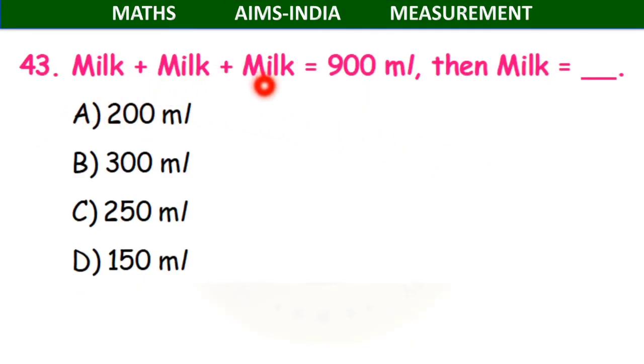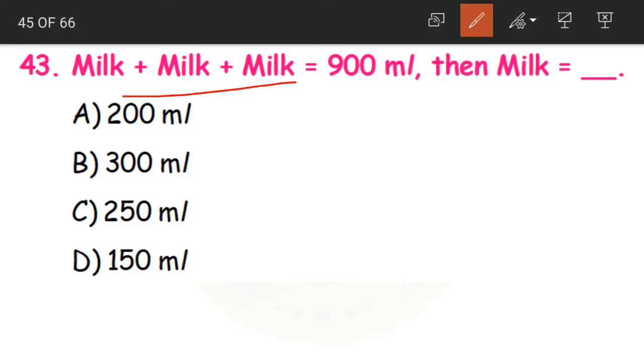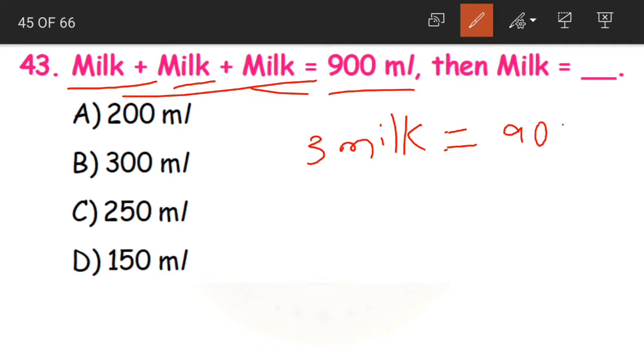Question 43. Milk plus milk plus milk is equal to 900 ml. Then milk is equal to. So in the question we are having milk plus milk plus milk. So when we add these 3 milks together, we'll have 3 milk. Yes or no, children? See, orange plus orange plus orange is equal to 3 oranges. 1 plus 1 plus 1 is equal to 3. In the same way, milk plus milk plus milk is equal to 3 milk. 3 milk is equal to how much? 900 ml. Then only milk will be equal to, how to find out?